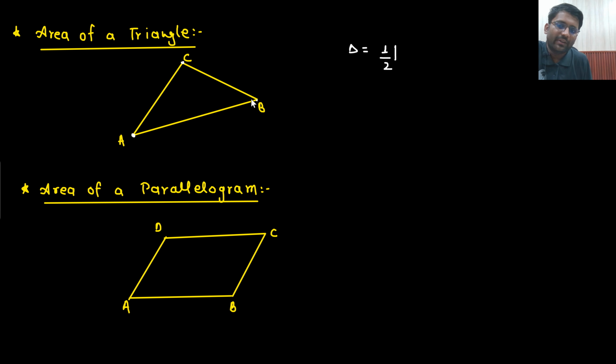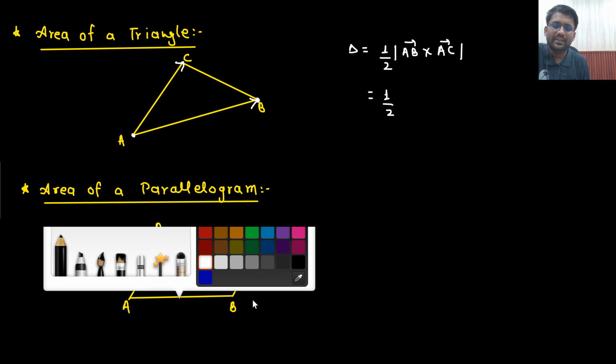from point A, how many vectors can you frame? Sir, I can frame AB vector and AC vector. So 1 by 2 AB vector cross product with AC vector, and then take its magnitude. So 1 by 2 magnitude of AB cross AC.